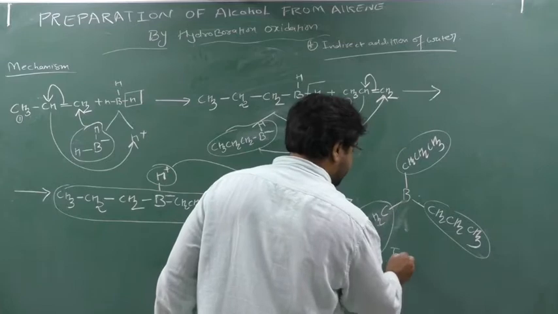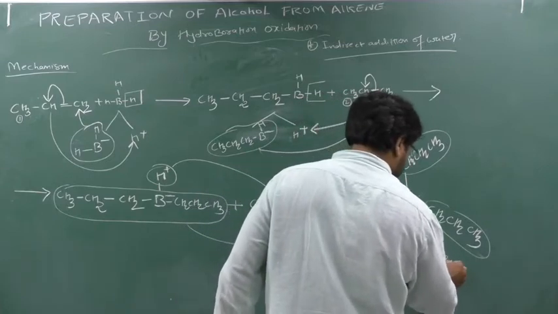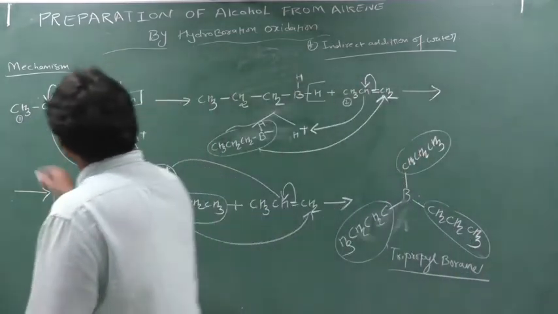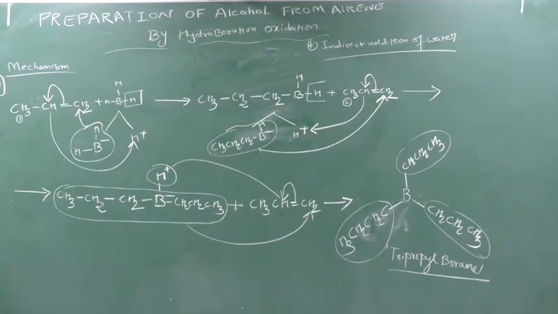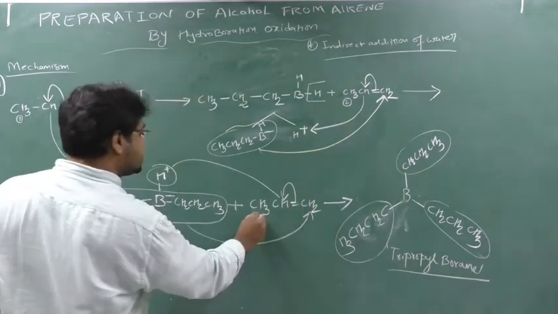So I can say here tripropyl borane. So this is actually the first step. How many alkenes are we using? This is the first alkene, this is the second alkene, and this is the third alkene.